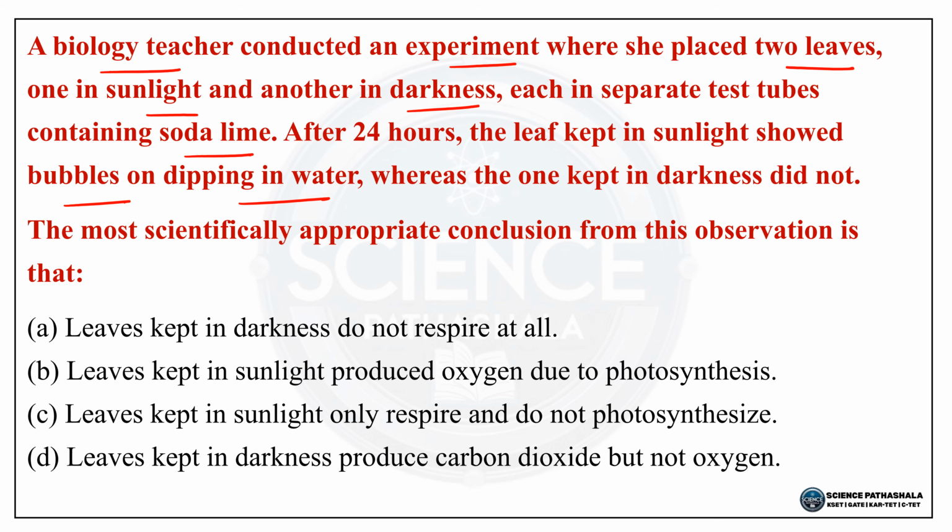So options are like this. Option A, leaves kept in darkness do not respire at all. Option B, leaves kept in sunlight produced oxygen due to photosynthesis. Option C, leaves kept in sunlight only respire and do not photosynthesize. Option D, leaves kept in darkness produce carbon dioxide but not oxygen.